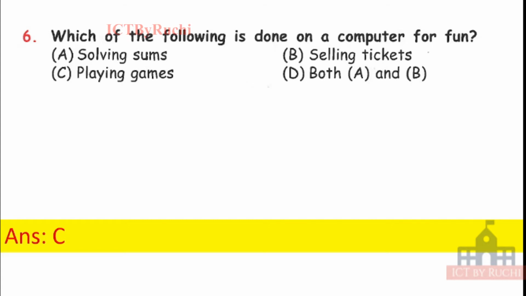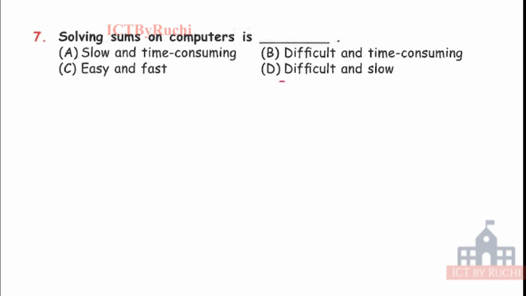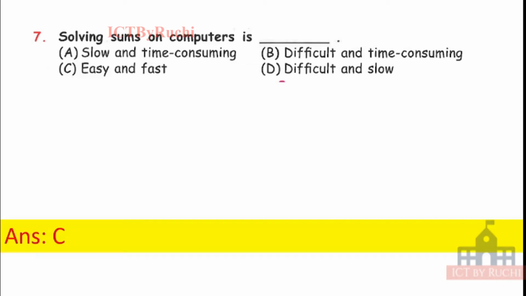Okay? Next question. Solving sums on a computer is dash. A, slow and time consuming. B, difficult and time consuming. C, easy and fast. Or D, difficult and slow. Give me the answer. Very easy question. Answer is C. It's easy and fast.